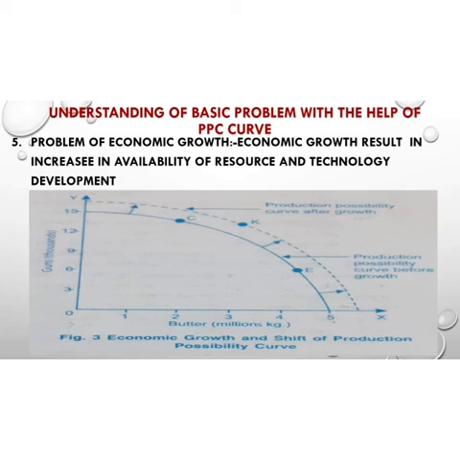Now after the economic growth, the combination K, which was earlier unattainable, is now attainable. So economic growth shifts the PPC curve outward, as indicated by the dotted curve, showing an increase in the production of both goods. So all the combinations which were unattainable before economic growth later become attainable due to the effective and efficient use of resources.